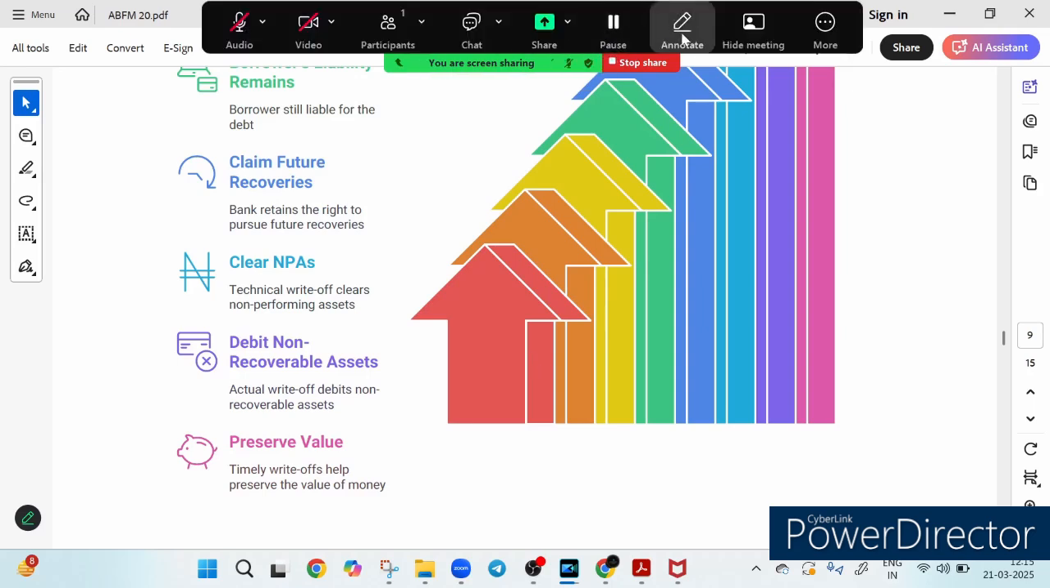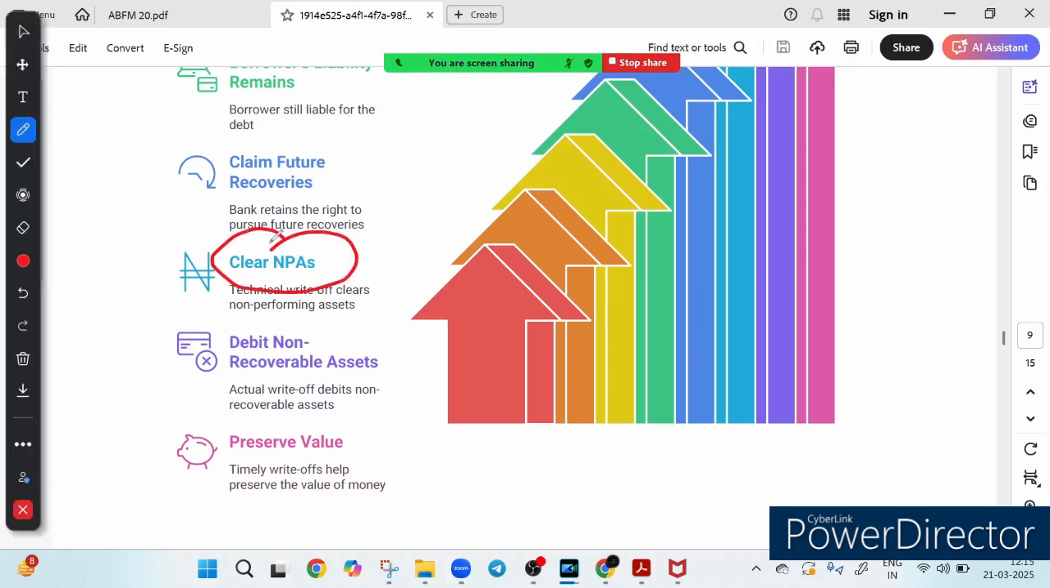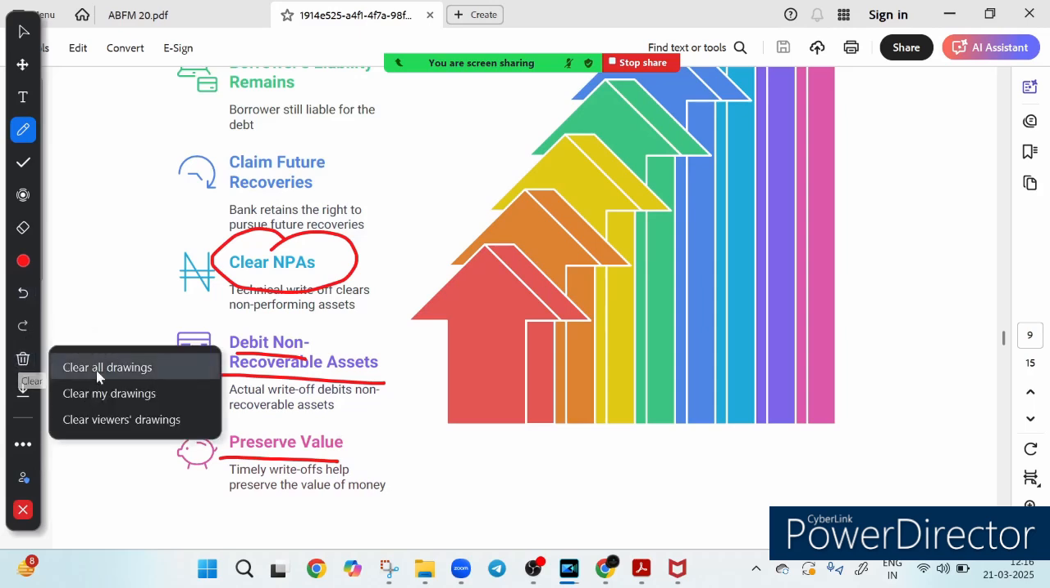Or clear NPA. This is very important: a technical write-off helps clear non-performing assets from the bank's books, making the financial report look healthier. And debit non-recoverable asset. In some cases, the debt is classified as non-recoverable and permanently debited. And sometimes, preserve value. Timely write-off helps the bank preserve the value of money and keep its finances stable. So the next time you hear that a bank has written off a loan, remember it is a financial adjustment, not a free pass for the borrower, right? So this is what is done. It is recorded in the profit and loss.